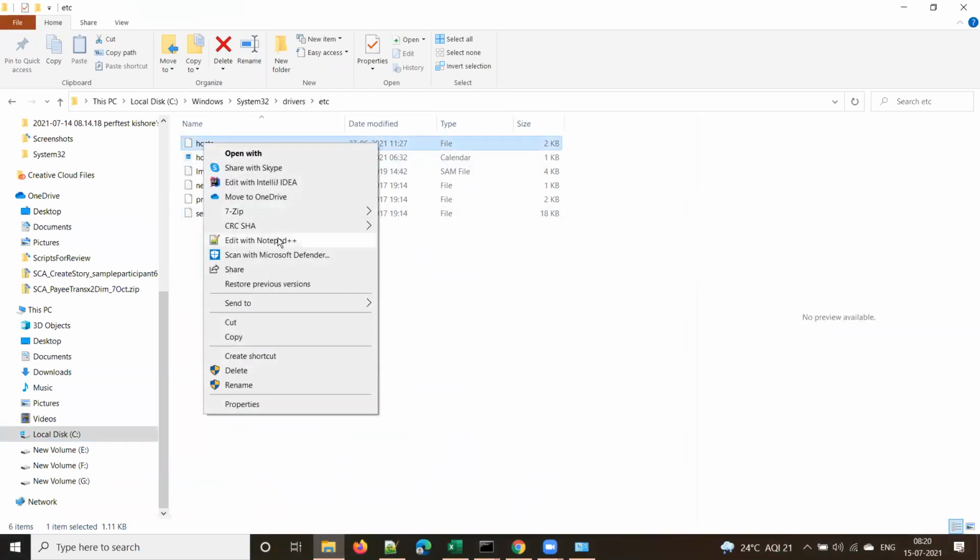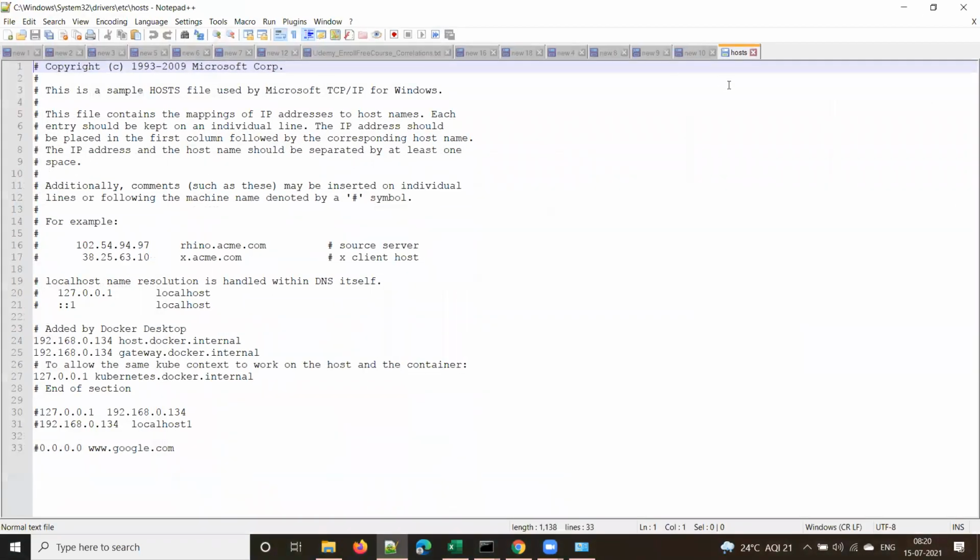Let me open this. This is the host file that I'm talking about. It will show you 127.0.0.1, the loopback IP address, the loopback adapter.